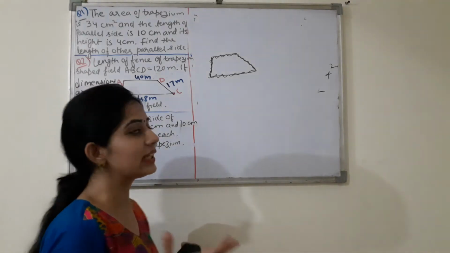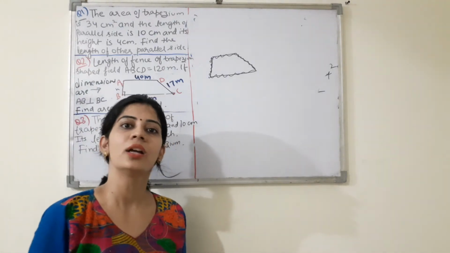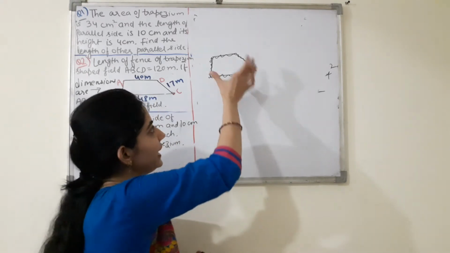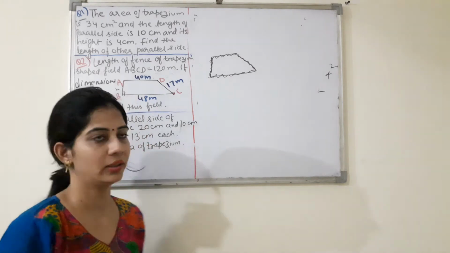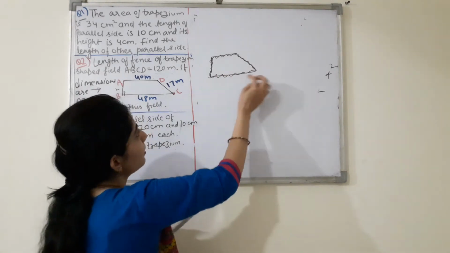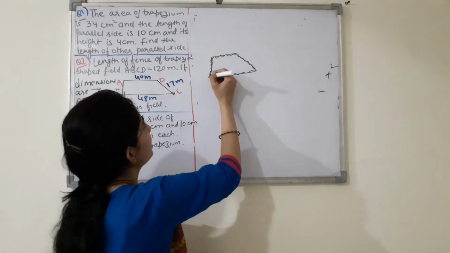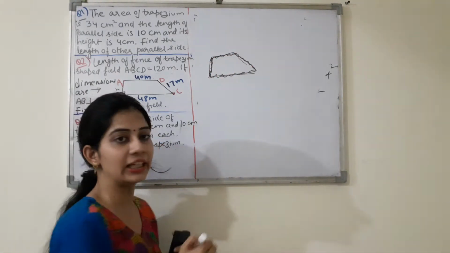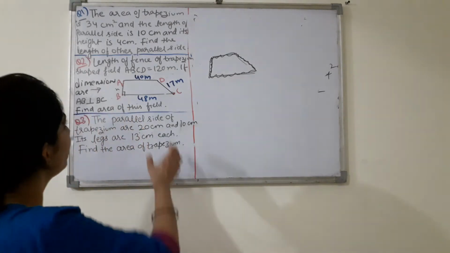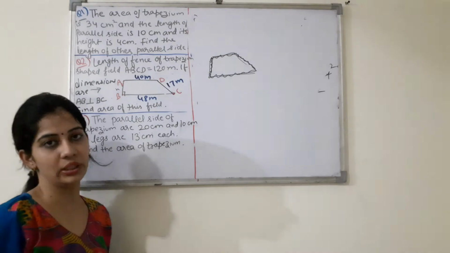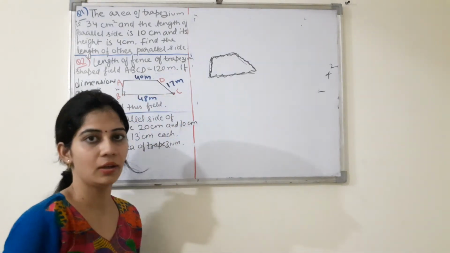तो ऑब्वियसली it is what? It is the perimeter. Because what is perimeter? Perimeter is the sum of length of the sides of any geometrical shape and any object, ठीक है? तो ये जितना इसमें रॉड लगा है, जितना इसमें आपकी फेंसिंग हुई है, वो कैसे पता चलेगा? कि जितना लेंथ है इसका फील्ड का, उनको ऐड कर लेंगे, so that will be the fencing, ठीक है? So here that is 120 meter, ठीक है? तो it means what is this 120? This is the perimeter, okay?